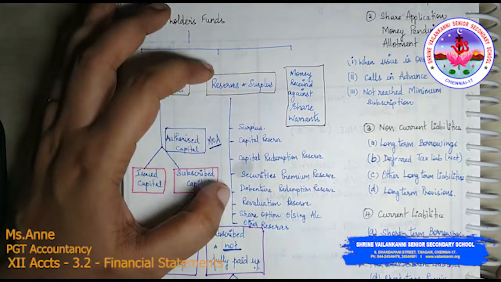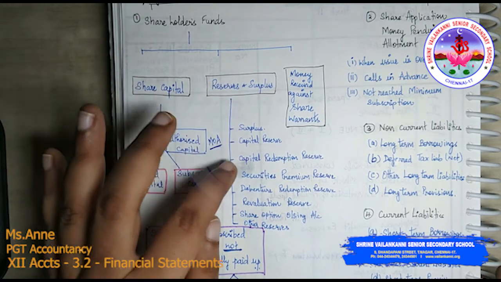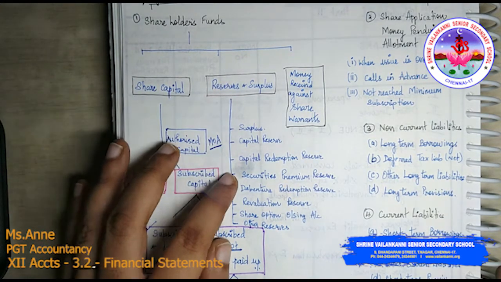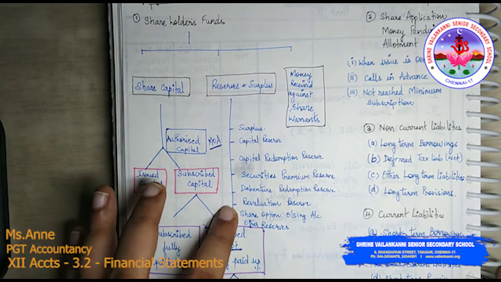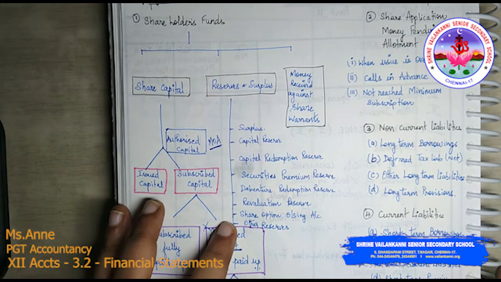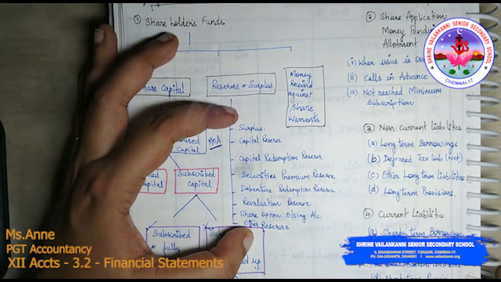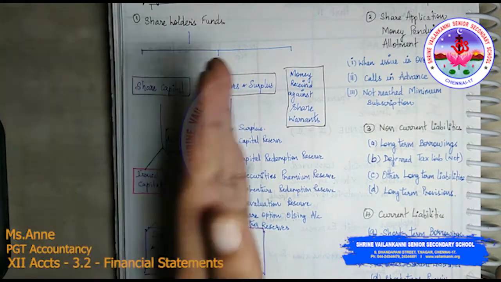Okay, so reserves and surplus: you have the surplus, capital reserve, capital redemption reserve, securities premium reserve, debenture redemption reserve, revaluation reserve, share option outstanding account, then other reserves. You have all these reserves. It can be asked in your 2-mark question also. So we will keep this part aside.